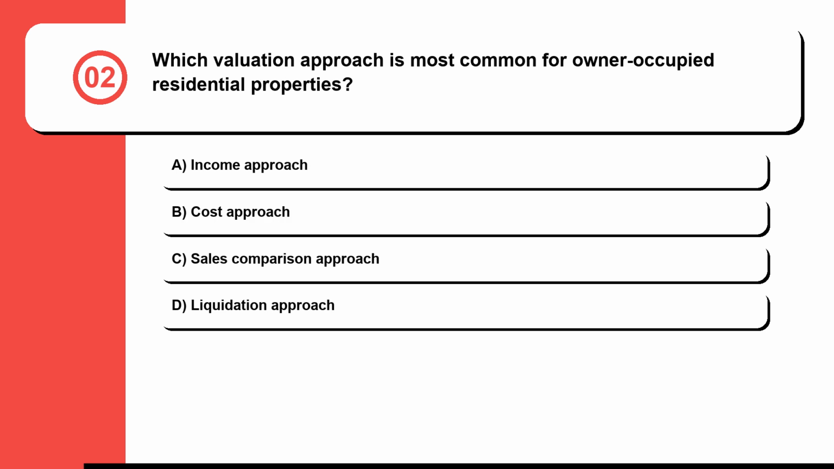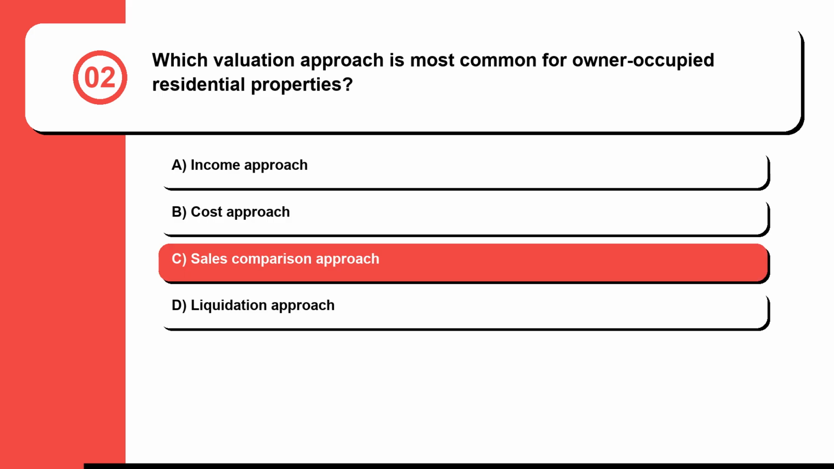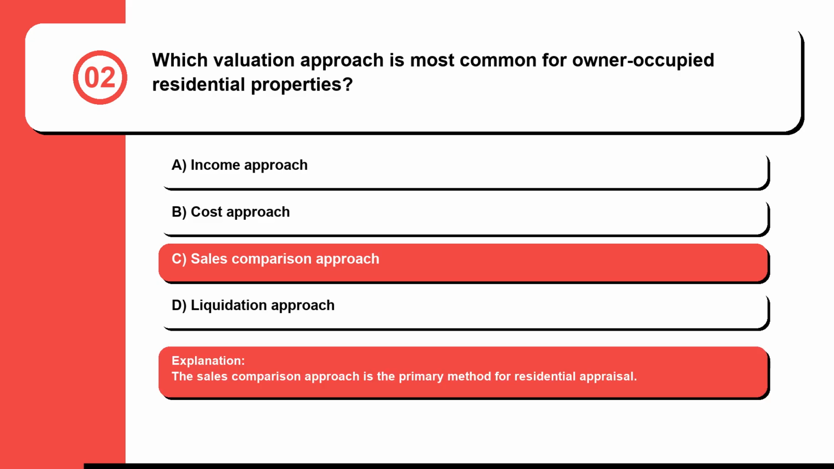Question 2. Which valuation approach is most common for owner-occupied residential properties? A. Income approach. B. Cost approach. C. Sales comparison approach. Or D. Liquidation approach. The correct answer is C. Sales comparison approach. The sales comparison approach is the primary method for residential appraisal.